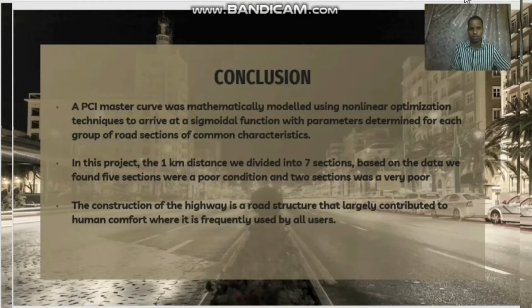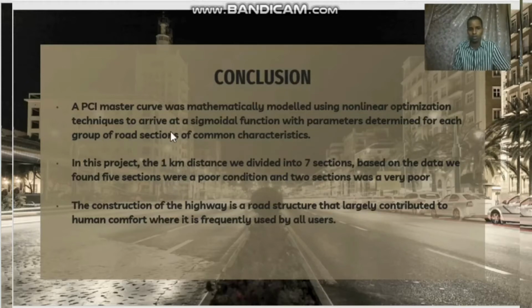As a conclusion, the pavement condition index master curve was mathematically modeled using non-linear optimization techniques to arrive at a sigmoidal function with parameters determined for each group of road sections of common characteristics.